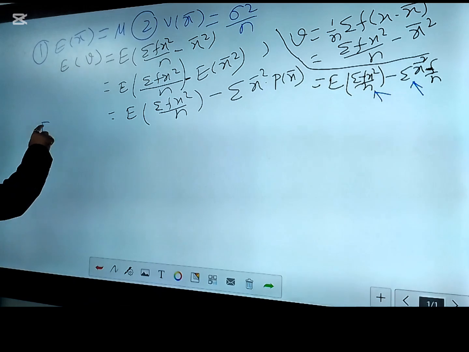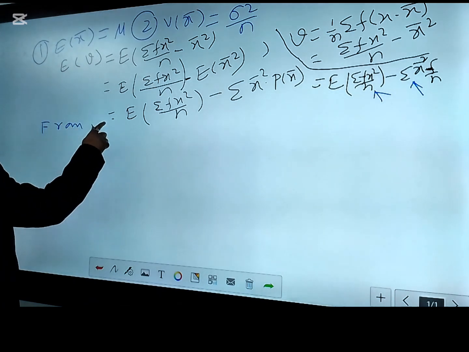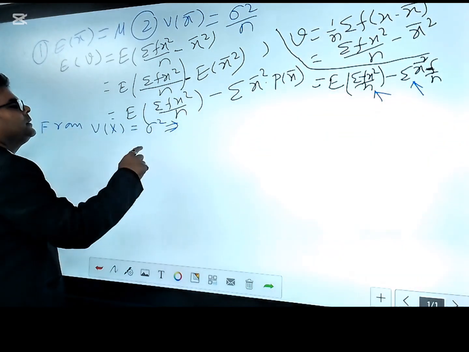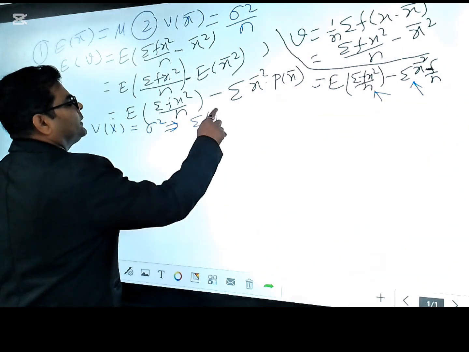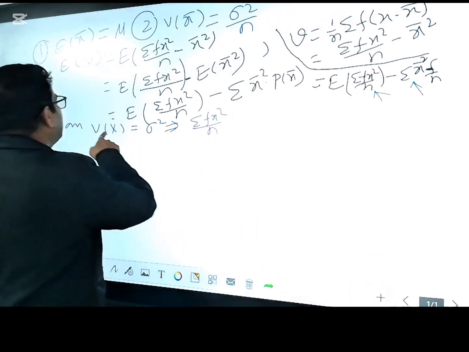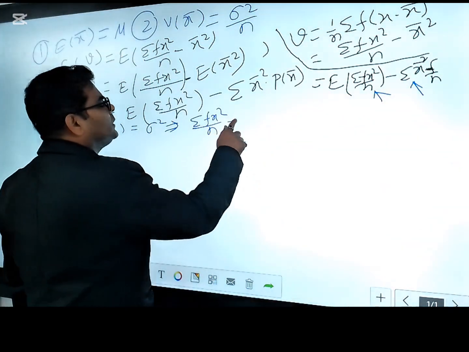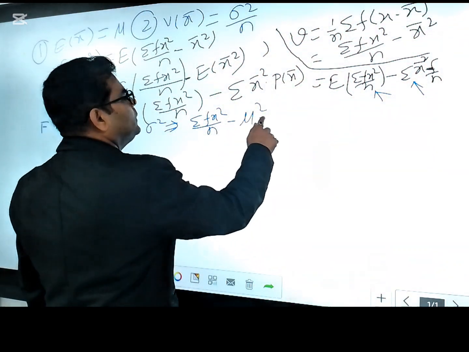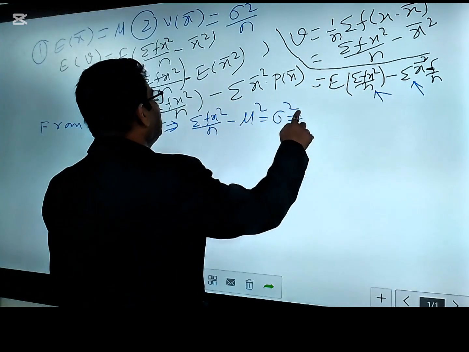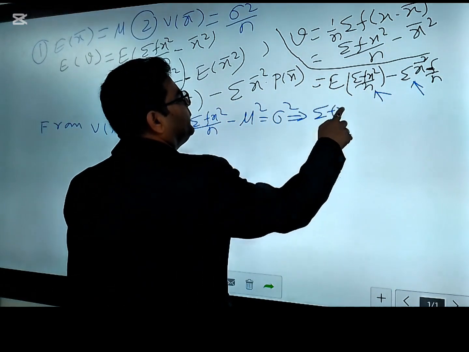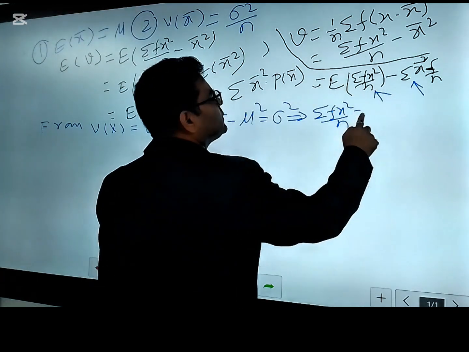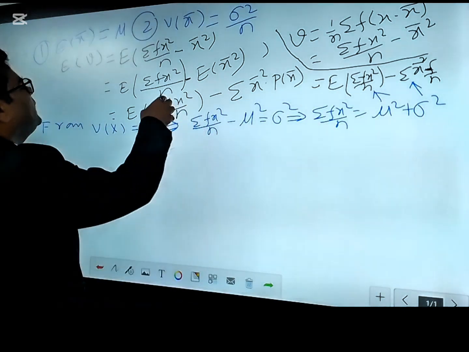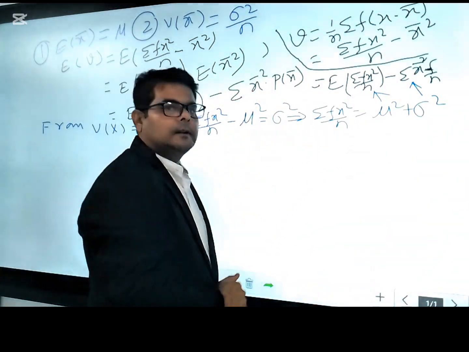So we have variance of x equals sigma square, and variance is also summation of fx square by n, based on the probability, minus mu square. That equals sigma square, so summation of fx square by n equals mu square plus sigma square. So one of the terms, fx square by n, we already have.